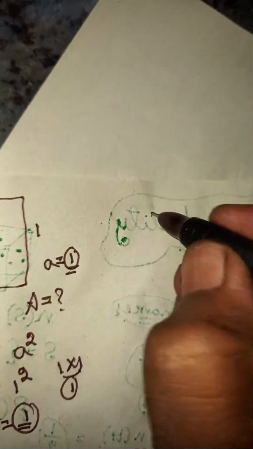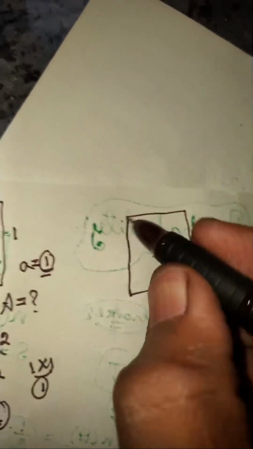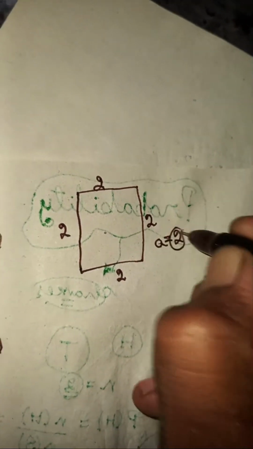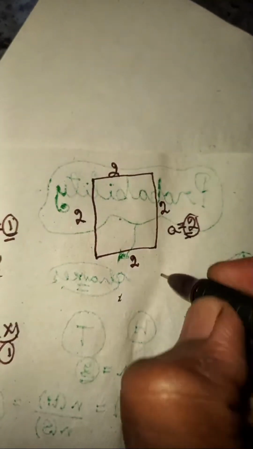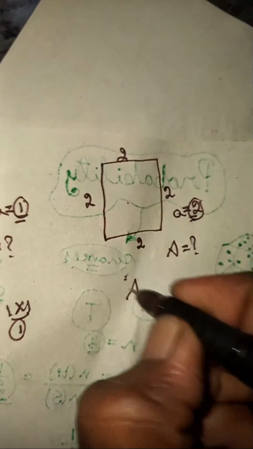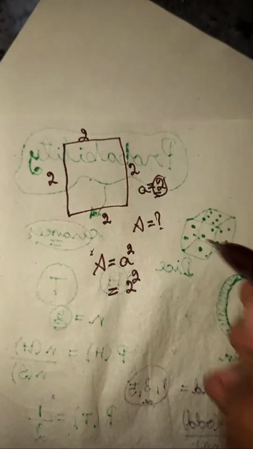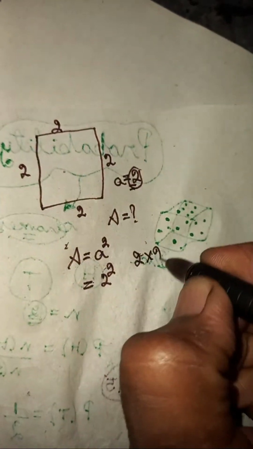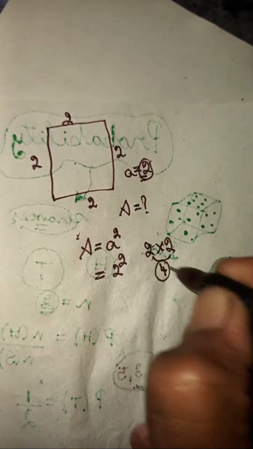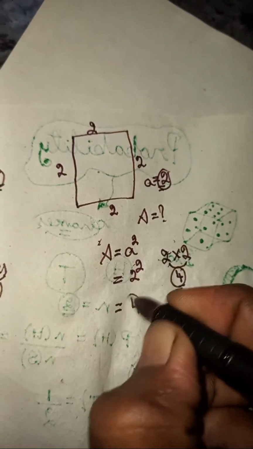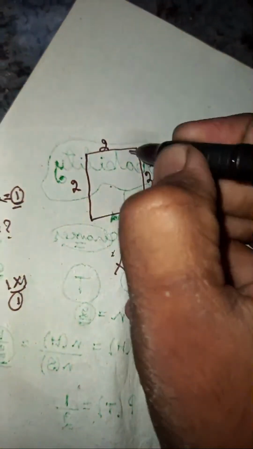Let's take another square. Here they are taking all sides equal to 2 units. That means the side length is equal to 2 units. Now you need to find out the area. Area means side length squared. You need to multiply the side length by itself. 2 squared means 2 times 2, which is going to become 4. So 4 square units is the area of this square.